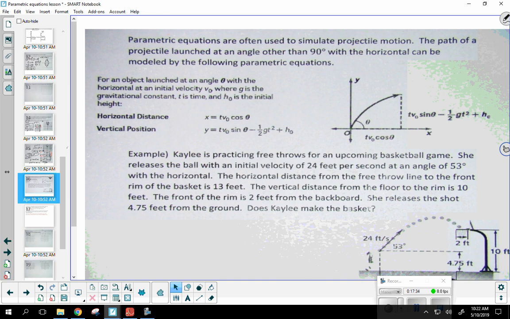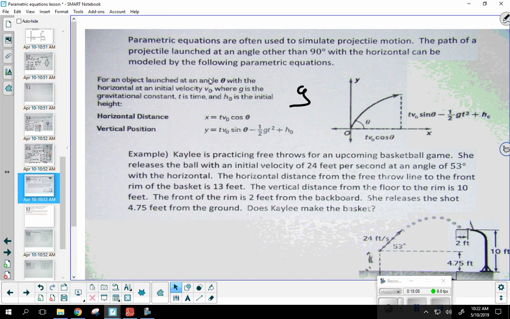Okay, the nice thing, all you have to do is plug in and simplify. All right, so let's see, what do all these variables mean? The angle, of course, is theta. The initial speed of the object is v naught. Now, g is going to depend on the units used in the problem, because if it's given in feet, g is going to be a different value than a problem given in meters. We're talking about the acceleration due to gravity. I'm going to be looking at my physics students to help me out with that in a moment. t is time, and h naught is the initial height.